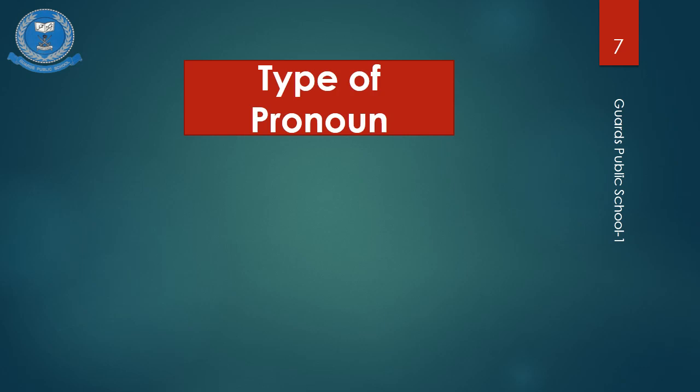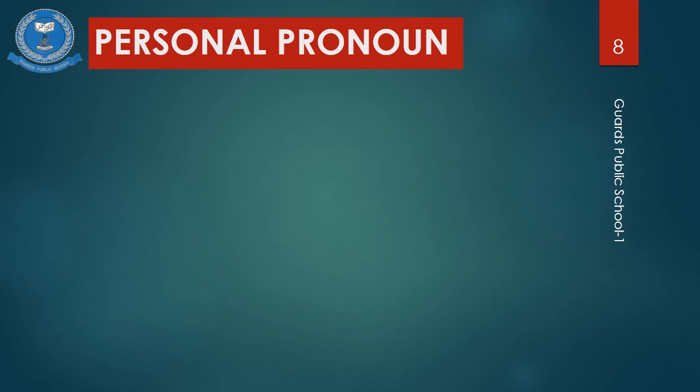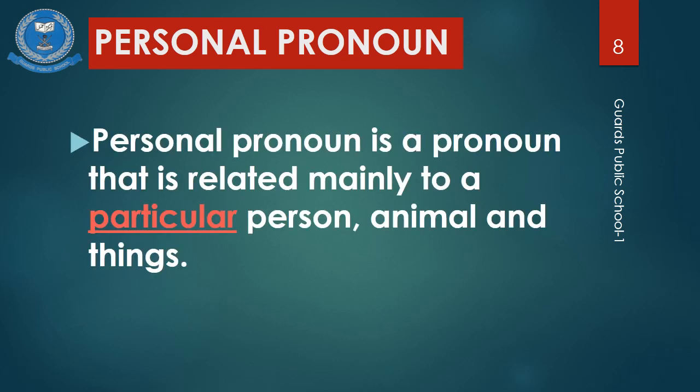Now comes the type of pronoun. The type of pronoun which we will be discussing today is personal pronoun. A personal pronoun is a pronoun that is related mainly to a particular person, animal, and thing. For a clearer explanation, let's have a look at the chart.